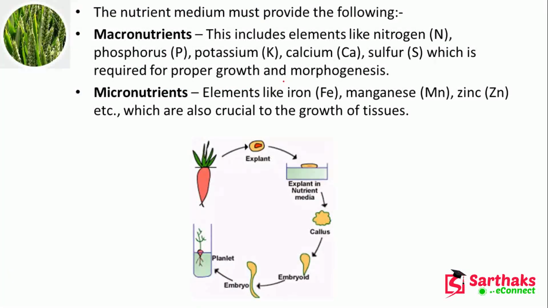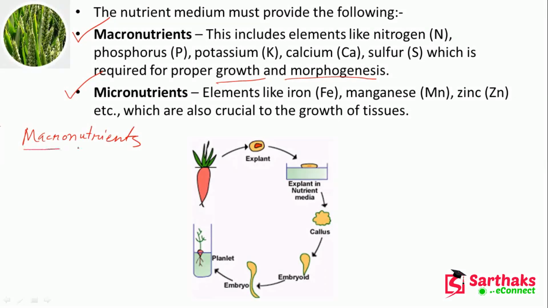Now the nutrient medium must provide what is needed. That means we are taking some nutrient medium that must have macronutrients and also micronutrients. Macronutrients include elements like nitrogen, phosphorus, potassium, calcium, and sulfur, and these are required for growth and morphogenesis. Okay, so we require macronutrients. Here I am writing the macronutrients.